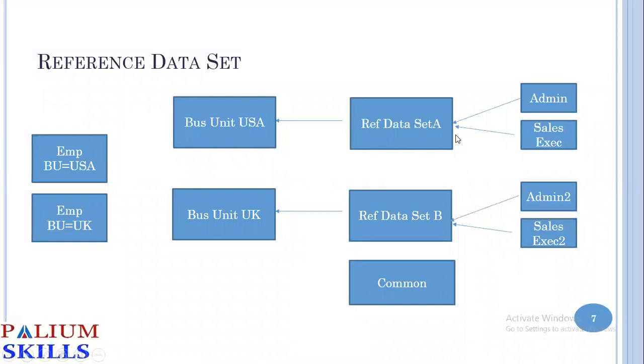Business units are tagged to reference data set. So if my employee belongs to US and the business unit is linked to reference data set A, then they will see these admin and sales executive jobs. But if my employee is tagged to business unit UK, then they will only see admin 2 and sales executive 2 because they are linked to a different data set. So that's the purpose of a reference data set.